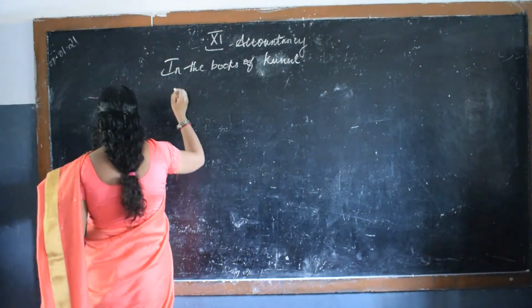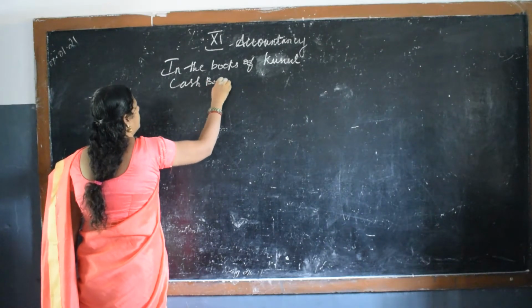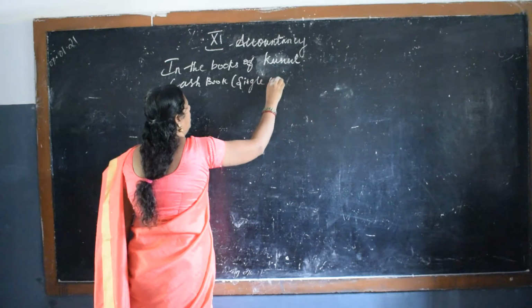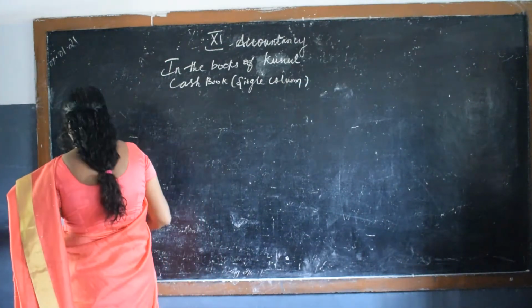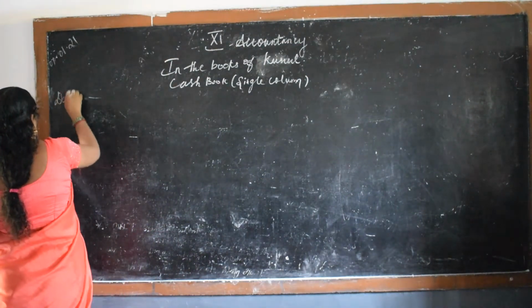Okay. Write the heading, cash book, single column. Okay, single column.